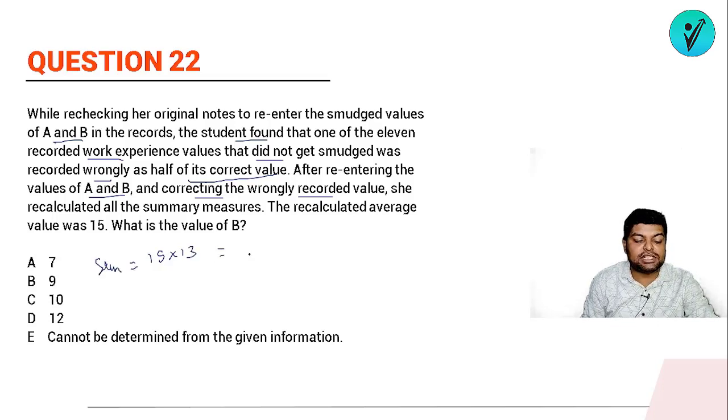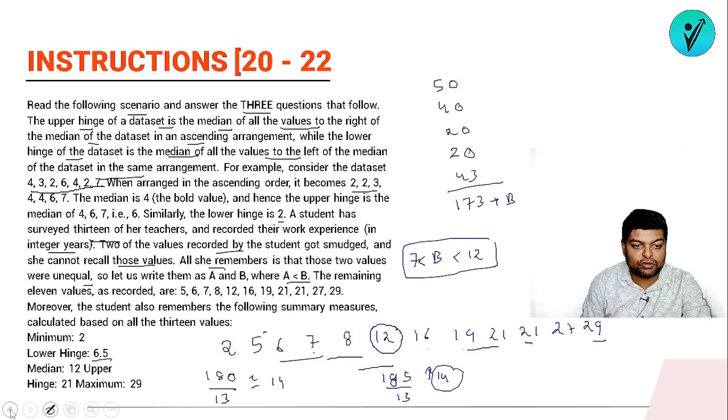15 into 13, the total sum should be what? It will be 150 plus 45, so 195. Okay, correctly the number that I was getting. So the total sum should have been what? It should have been 195.